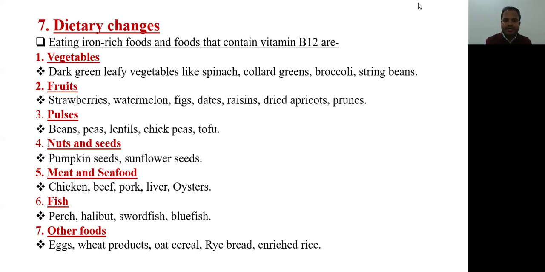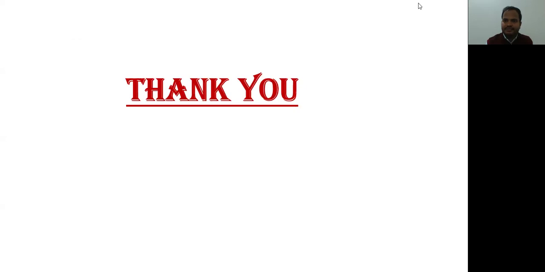Then fish that includes perch, halibut, swordfish, bluefish, and other foods like eggs, wheat products, oat cereals, rye bread, enriched rice. The diet including these certain vegetables, fruits, pulses, meats is very important for the patient with anemia. So while counseling the patient on diet, all these ingredients should be included in the diet.